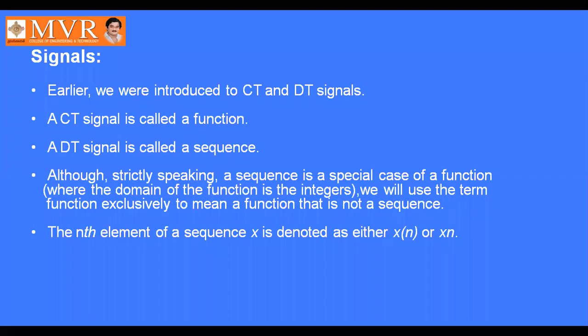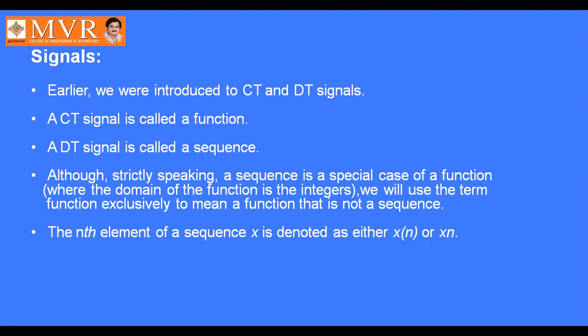Next, coming to the signals. Continuous time signals and discrete time signals were introduced. A continuous time signal is called a function, and a DT signal, a discrete time signal, is called a sequence.